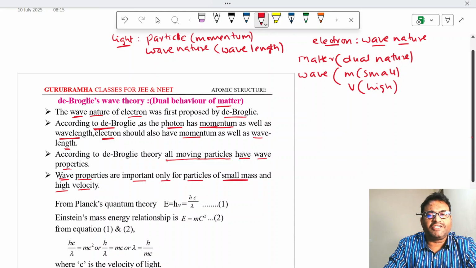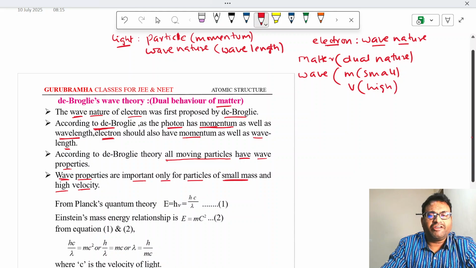See, for example, a bus is moving, the bus is having a very large mass, and the bus is moving with less speed or velocity, then we cannot observe the wave property. We cannot observe the bus as a wave. So when the mass is more and when it is moving with less velocity, then its wave nature will be less.